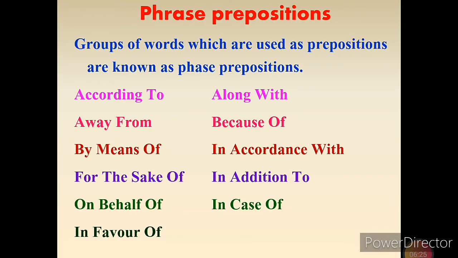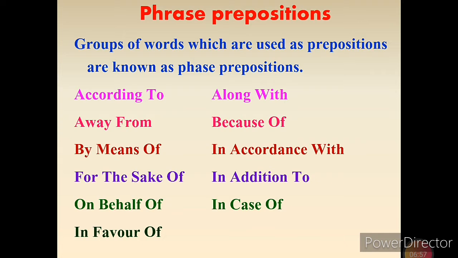Now phrase prepositions. A group of words which are used as prepositions are known as phrase prepositions. According to, away from, by means of, for the sake of, in favor of, along with, because of, in accordance with, in addition to, in case of.